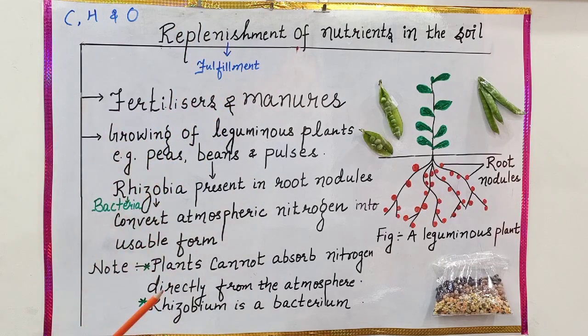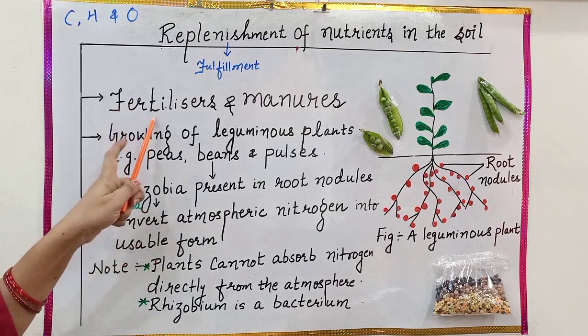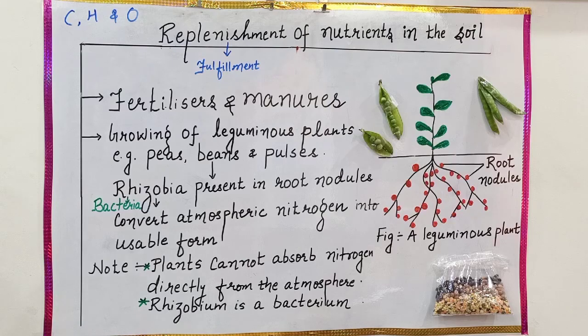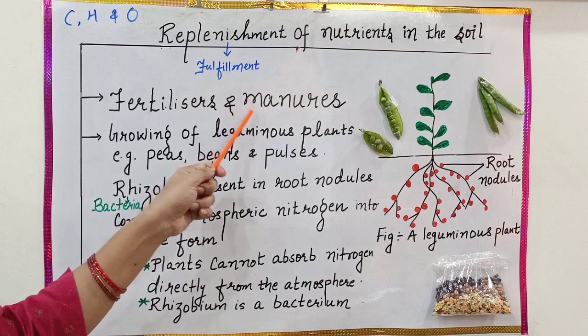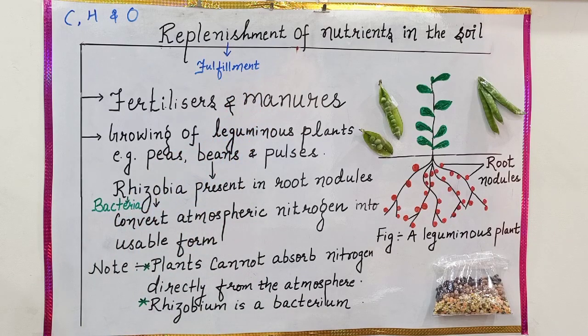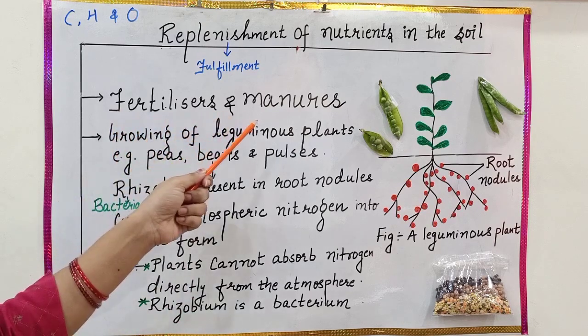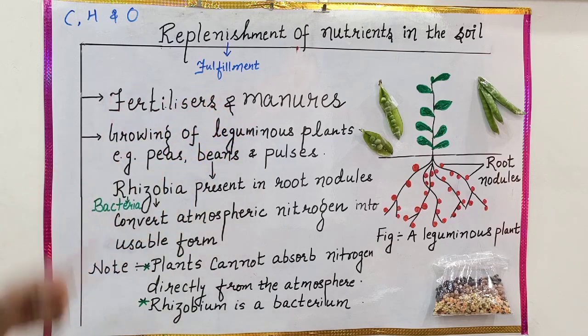For replenishment of nutrients, different methods are adopted. One of those methods is the use of fertilizers and manures. You must have seen the gardeners or the farmers providing the plants with fertilizers and manures. You must have also known that fertilizers are chemicals rich in nutrients which are made in factories. And manures you can also make by allowing the decomposition of plant and animal waste. So by providing fertilizers and manures, the nutrients may be replenished in the soil.